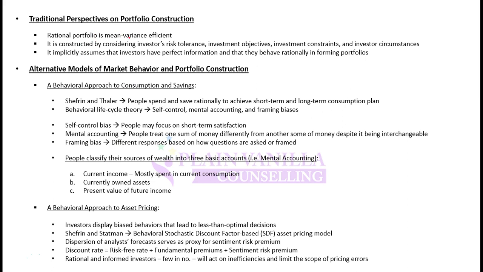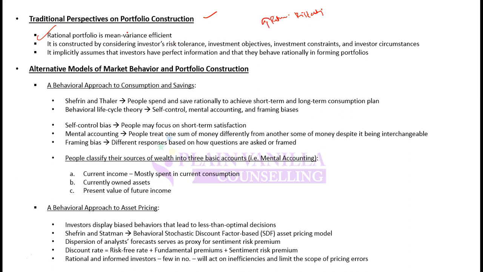Moving on to traditional perspectives on portfolio construction, which we have already discussed. We discussed the rational portfolio and the rational economic man. We discussed that a rational portfolio is formed by maximizing return on a risk-adjusted basis. And how is that done?